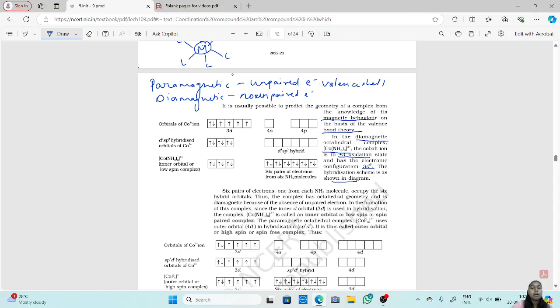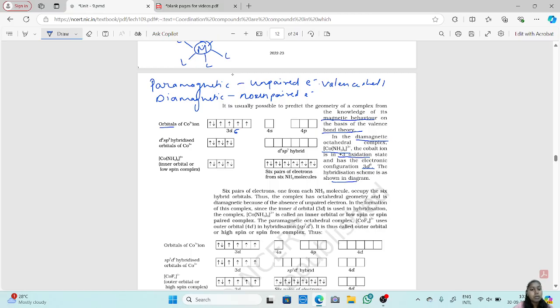How did it become a diamagnetic molecule? Here, cobalt ion is in its +3 oxidation state. For cobalt in +3 oxidation state, you get 3d6. So 6 electrons in the 3d orbitals.